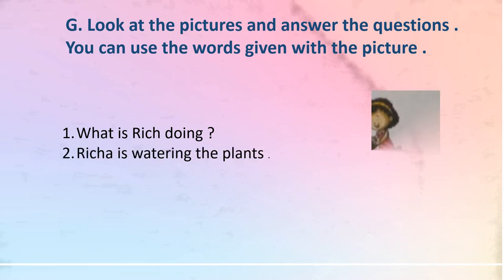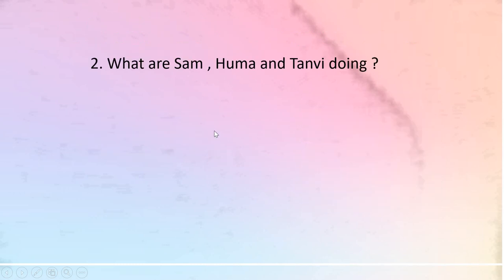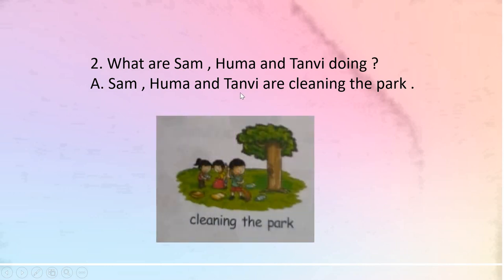Now G part. Look at the pictures and answer the questions. You can use the words given with the pictures. See here, the words are given to you. Watering the plants. And what is the question? What is Richa doing? So your answer will be, Richa is watering the plants. Second, what are Sam, Huma and Tanvi doing? Sam, Huma and Tanvi are cleaning the park. See, the words are given here, cleaning the park. You just have to add these three names of the children, Sam, Huma and Tanvi. They are cleaning the park.